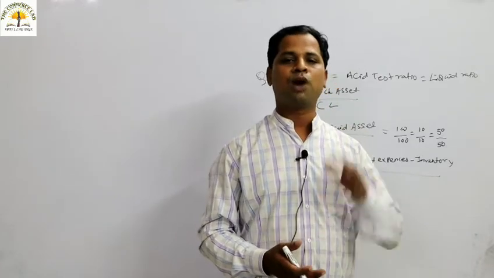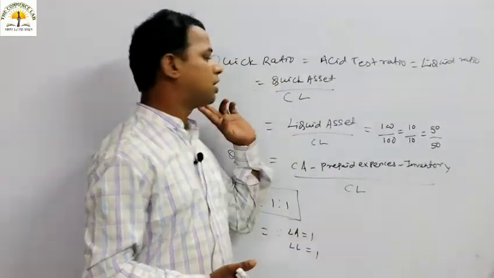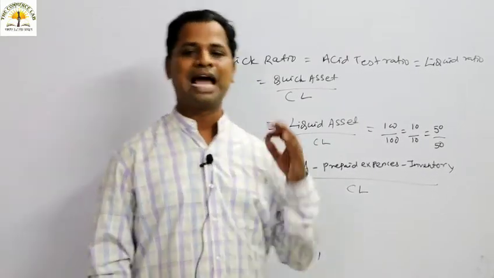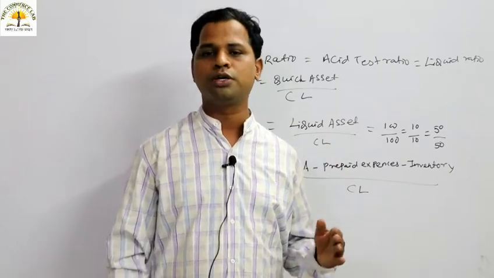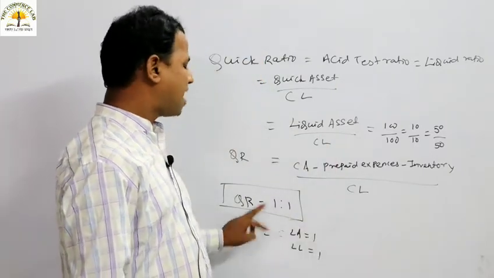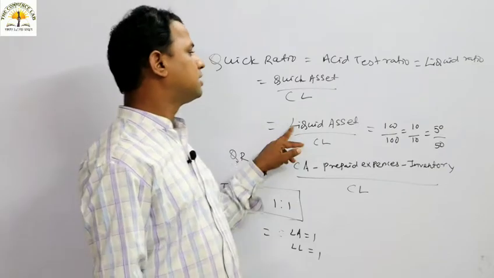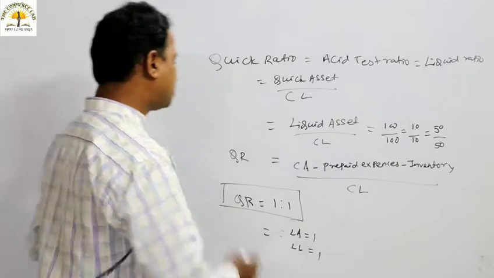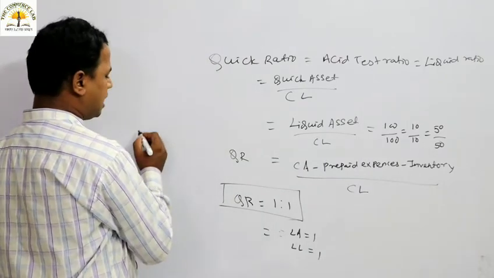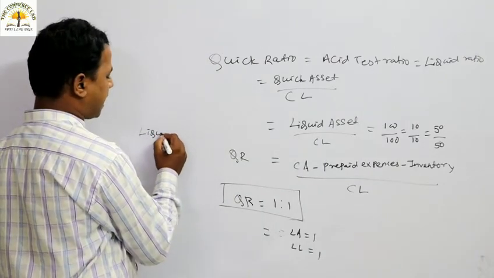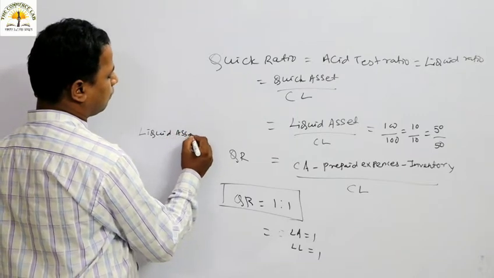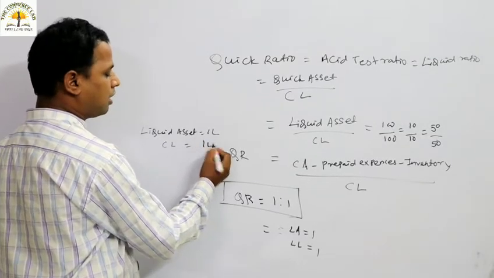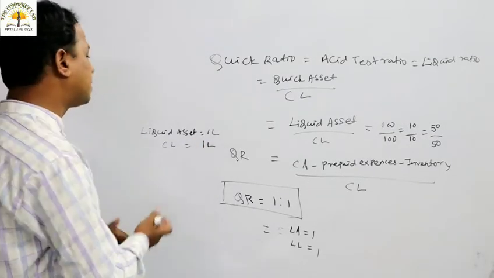So to check that, one has to calculate this particular quick ratio, or liquid ratio, or acid test ratio, and the rule of thumb and the acceptable norm about the quick ratio is about 1:1. Your quick asset, that is liquid asset, should be 1 and current liability should be 1. Suppose the liquid asset is something like 1 lakh, then current liability should be 1 lakh. So we can tell that is satisfactory.